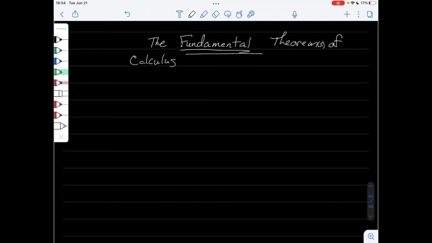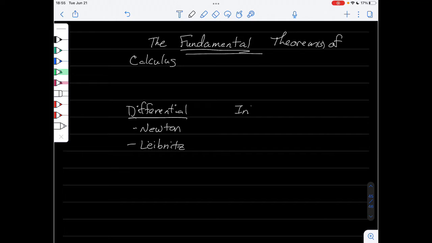So historically, calculus was broken up into two different parts. There was differential calculus, which was developed by Newton and Leibniz independently of each other. And they both got different treats named after them. Newton obviously got the Fig Newton named after him, and Leibniz got a cookie that's covered in chocolate called the Choco Leibniz. So if you do something really good in calculus, you'll get a cookie named after you.